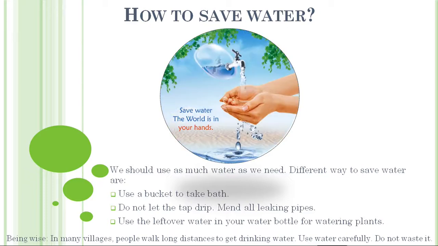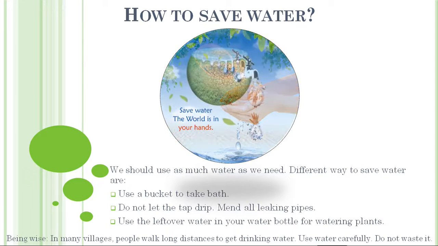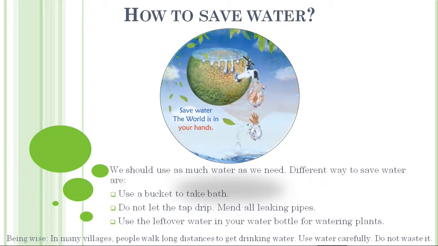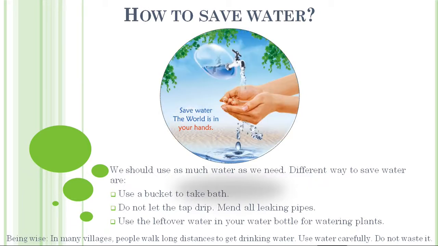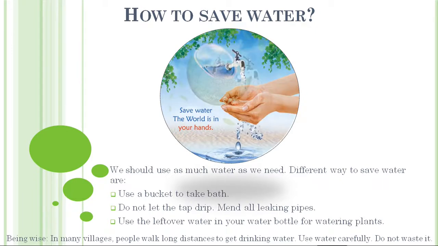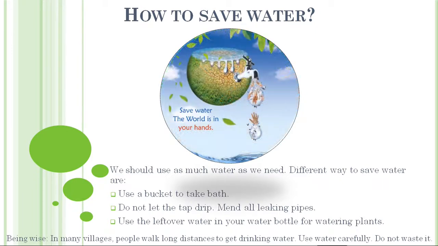Be wise. In many villages people walk long distances to get drinking water. Use water carefully, do not waste it. Now where we are living, maybe we have a lot of water available, but if we talk about some places like Tamil Nadu or even UP or Bihar, or places in Jharkhand, there are many places where there is a crisis of water.